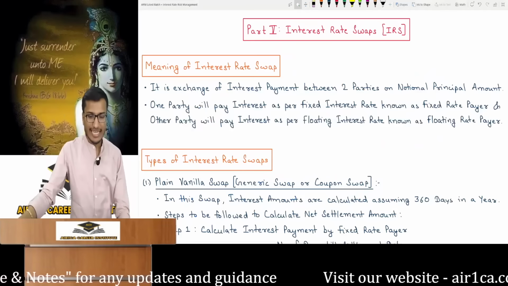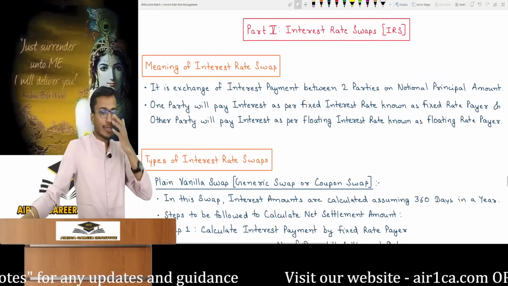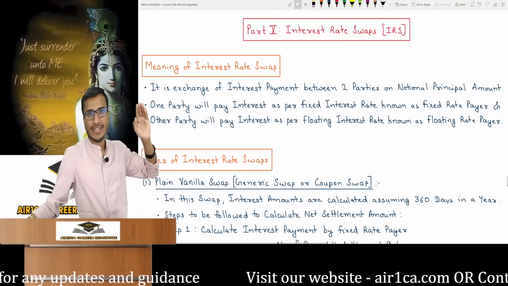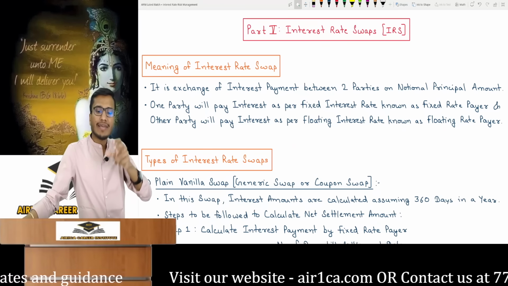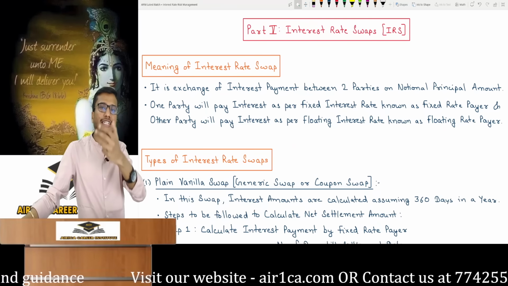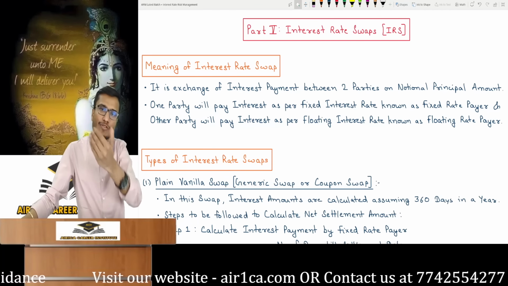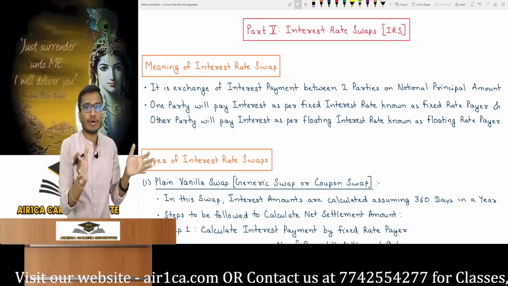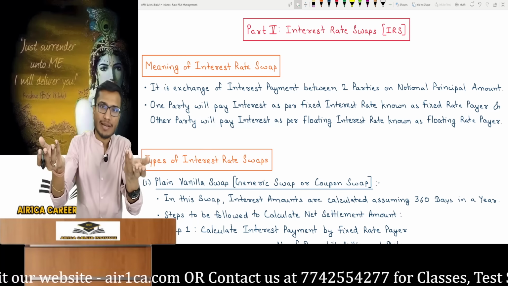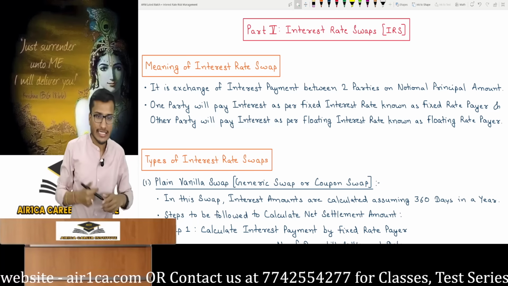Okay. Now interest rate swaps. Interest rate swap is the exchange of interest payments between two parties on a notional principal amount. Two parties agree to exchange interest payments, fixed rate and floating rate. One will pay a fixed rate, the other will pay a floating rate. The notional principal amount isn't necessary. It doesn't have to be same as loan amount. In contract, I can do it for 5 lakh, 7 lakh or any amount.